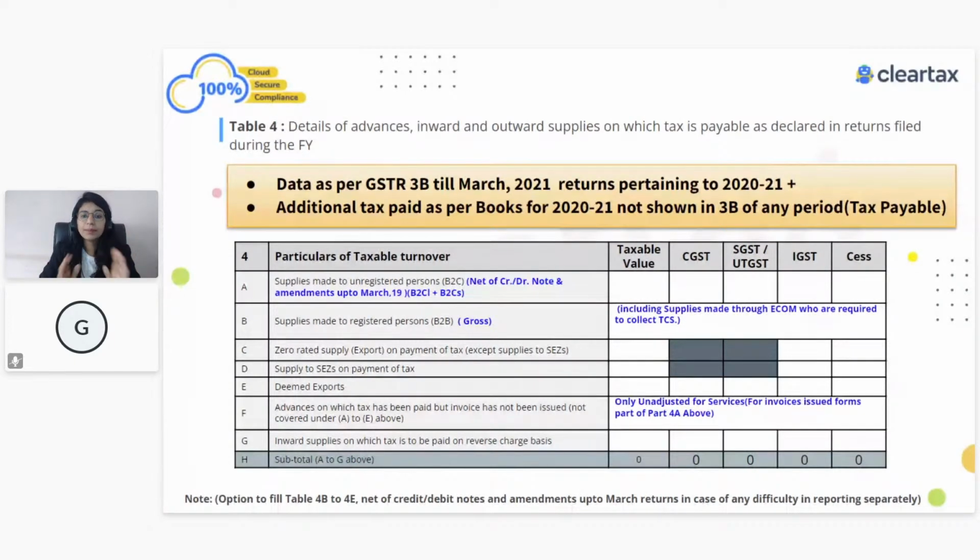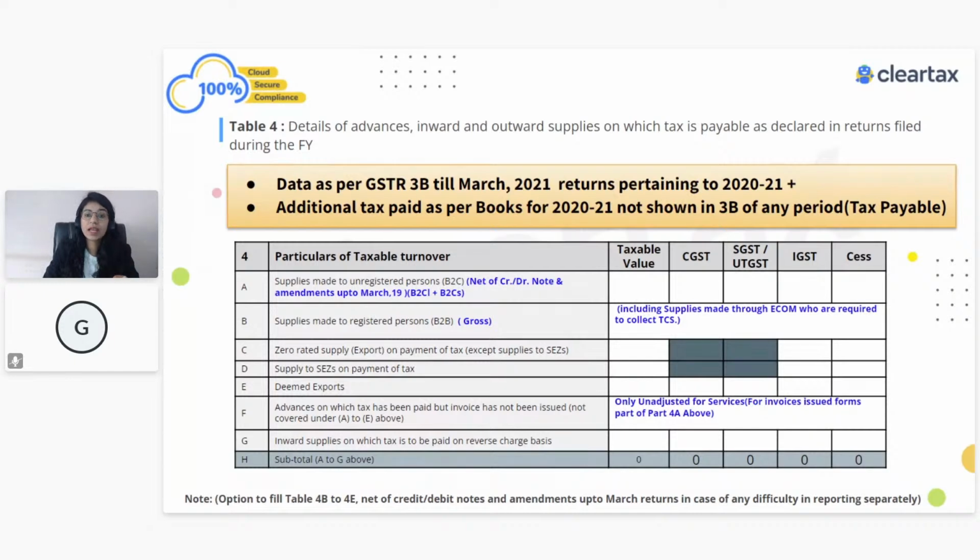So now the simple answer to this particular part is, when I'm just talking about liability and the taxes paid, what am I going to refer? For liability and the taxes paid, I have three sources: GSTR-1, GSTR-3B or books of account. These are the three sources, right? If I just look into the breakups which they were asking, ideally this breakup is not even there in my GSTR-3B directly. They may have some information, but that's summarized information. But I need something which I can directly show, and that's available in GSTR-1. So now should I go and look into 1?